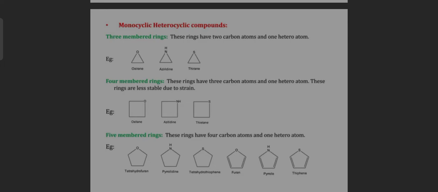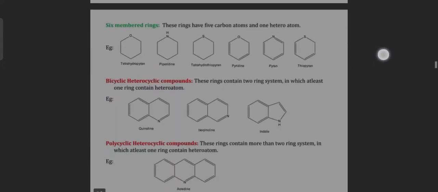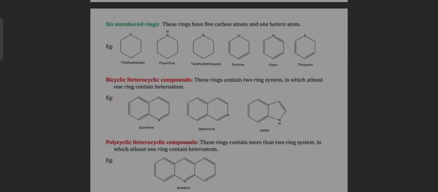Now, 5-membered rings. These rings have 4 carbon atoms and 1 heteroatom. For example, furan and pyrrole. Now, 6-membered rings. These rings have 5 carbon atoms and 1 heteroatom. For example, pyran, thiopyran, pyridine, etc.